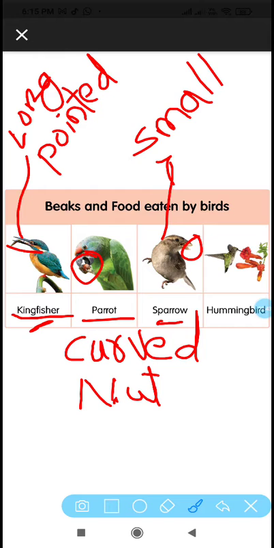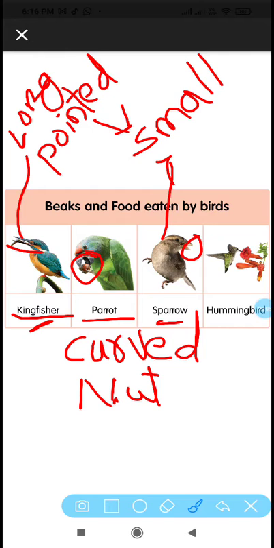Like the kingfisher, the sparrow also has a pointed beak. So it helps to eat the small grains. It can easily eat with the help of the small pointed beak.